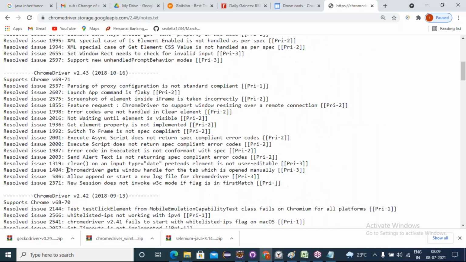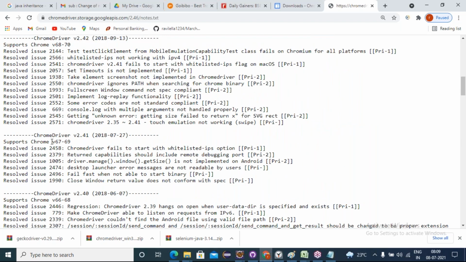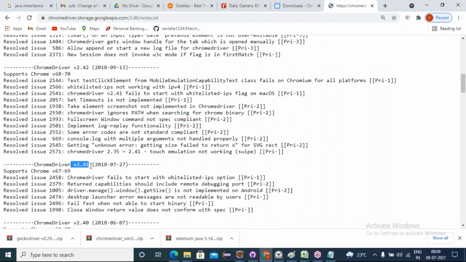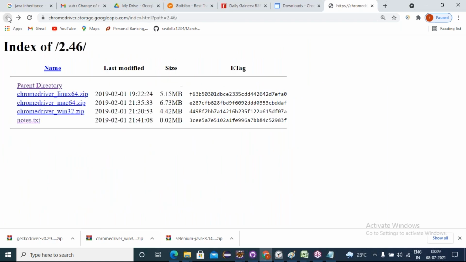Suppose a 68 browser is there. Can I use this driver? Yes or no? Version 2.41 I can use. Version 2.42 also I can use. For what? For 68 Chrome browser drivers. Okay, we came to know the history. For the supported browsers, this is the driver version. For 68, this is version 2.42. Okay? Yeah, come back.